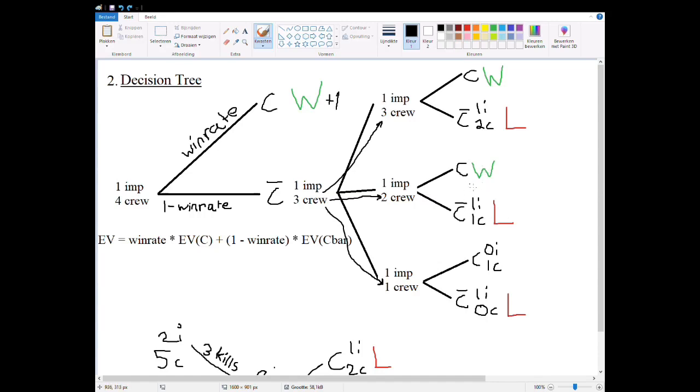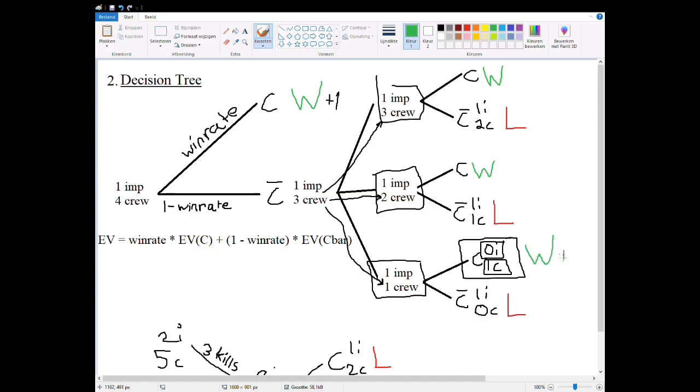Again, it's very clear. What I did is I just set it so that if crew is equal to 1, then we lose as well. Because otherwise, the computer would see we have 0 imposters, and it would actually count this as a win. And so it would give this a positive EV of 1.